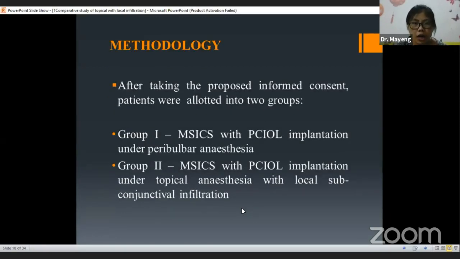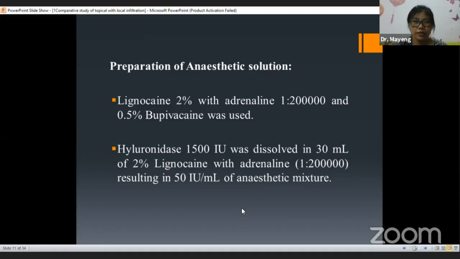Coming to the methodology, after taking informed consent, patients were allotted into two groups. Group 1 underwent manual small incision cataract surgery with posterior chamber intraocular lens implantation under peribulbar anesthesia, and Group 2 under topical anesthesia with local subconjunctival infiltration. Lignocaine 2% with adrenaline 1:200000 and 0.5% bupivacaine were used, and hyaluronidase 1500 international units was dissolved in 50 ml of 2% lignocaine with adrenaline, resulting in 50 international units per ml of anesthetic mixture.